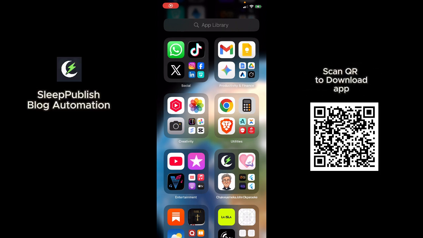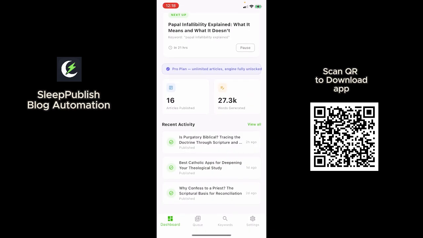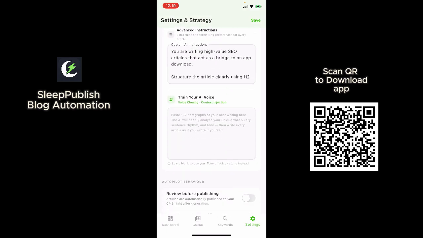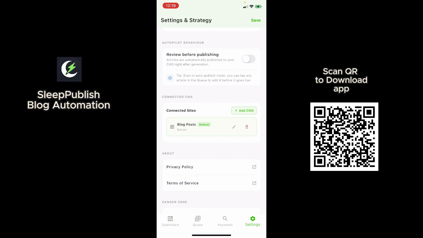So welcome to the next slide. This is my phone, and you can see this app over here. It's called SleepPublish. So this is the app. Now when you download this app and use it, what it does is very simple. Let's say, for example, you have a website, you have a WordPress website, or your website uses Notion or Wix, no matter what it is.